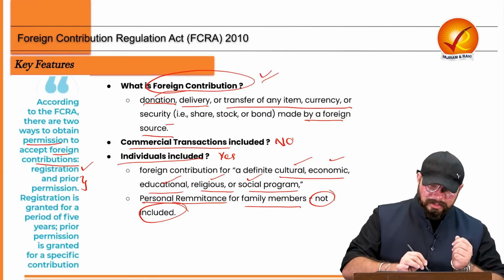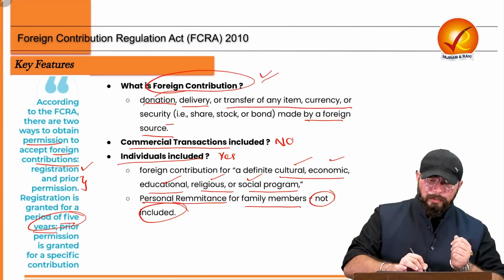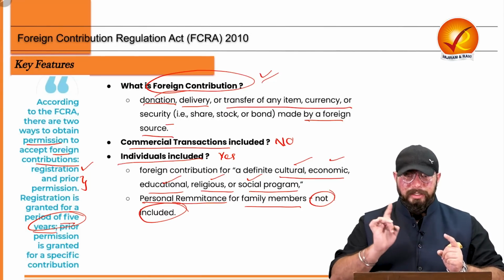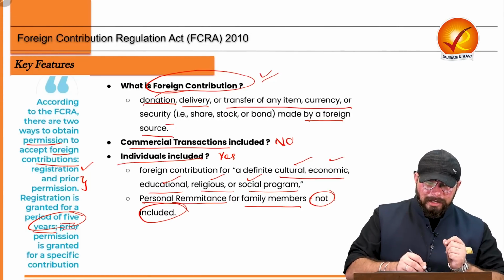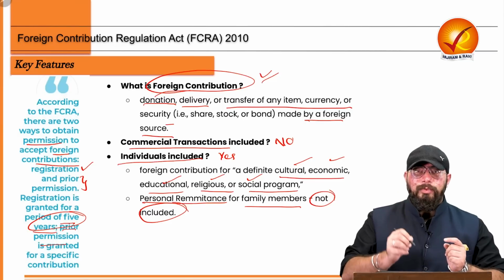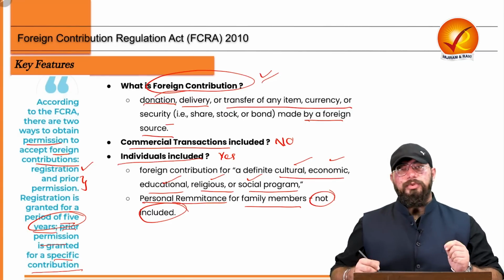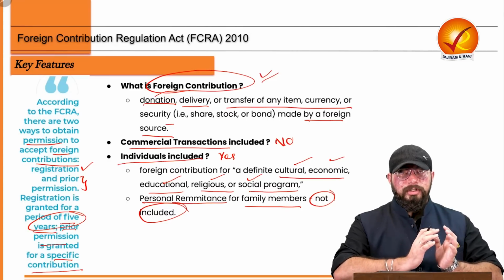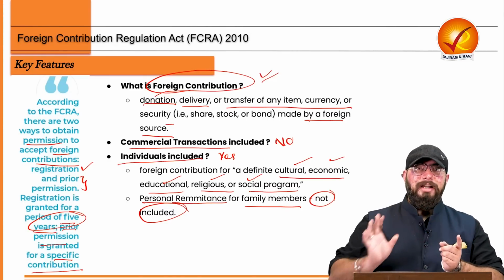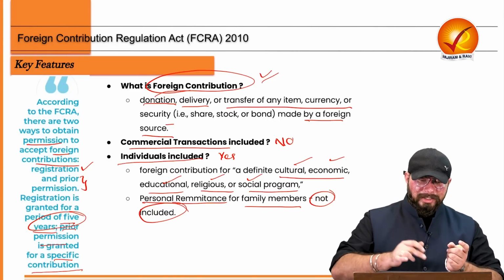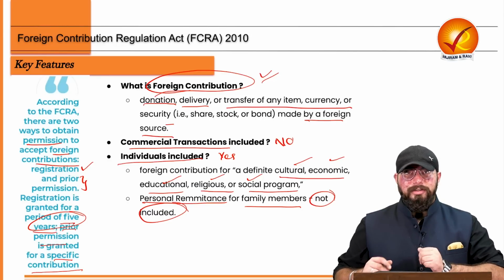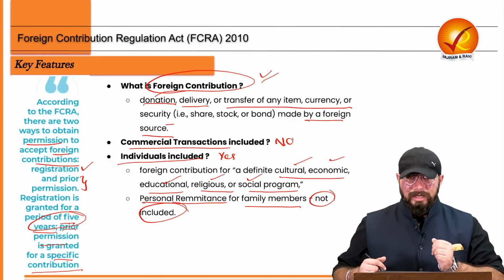So registration is granted for a period of 5 years. It is very important for us to understand. The registration is granted for a period of 5 years, and prior permission is granted only for a specific contribution. That is, if you specify that this is one odd contribution which I'm getting, for that you can get a prior permission. Otherwise, you need to go for registration, where 5 years registration is given. After that, you need to renew the license.